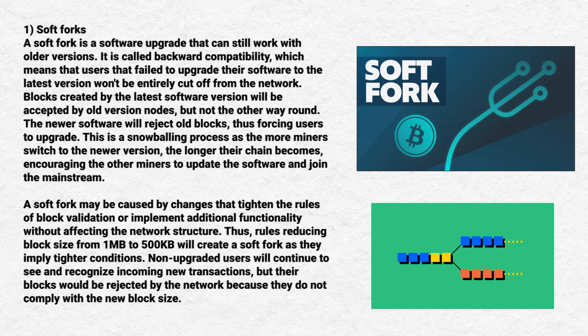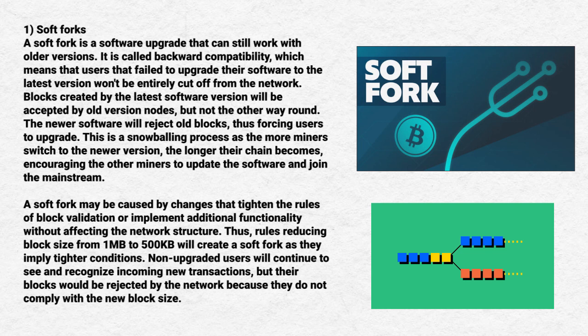And this is a snowballing process, as the more miners switch to the newer version, the longer their chain becomes, encouraging the other miners to update the software and join the mainstream. A soft fork may be caused by changes that tighten the rules of block validation or implement additional functionality without affecting the network structure. So rules reducing block size from 1 MB to 500 KB will create a soft fork as they imply tighter conditions.